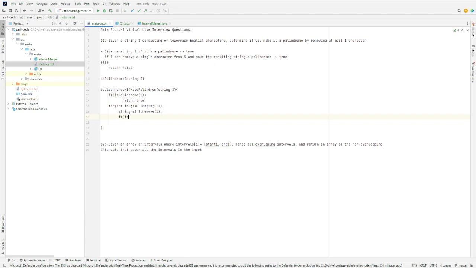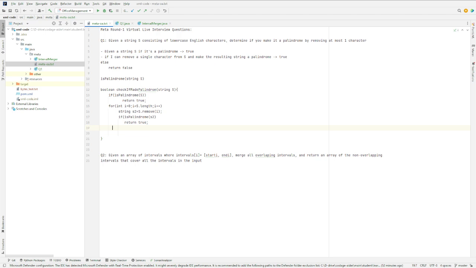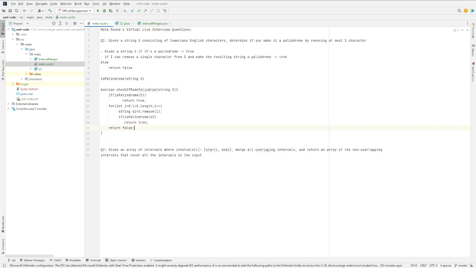So if it's palindrome, then we return true. Otherwise, we return false. So writing a basic brute force approach like this can sometimes help you understand the question and make a first step towards the solution. So sometimes it's good to write a non-efficient solution. So this is just a very simple approach.